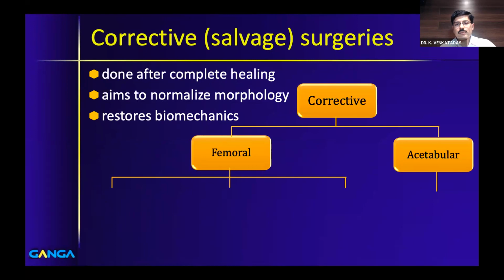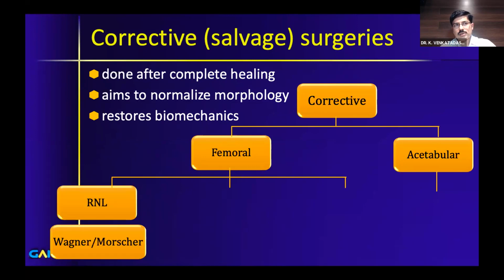So in the femur, if your neck is short, coxa breva is one of the common problems. So you do neck lengthening osteotomies. Previously people used to do Wagner's osteotomy or Mosher's osteotomy. I'm not going to go into the details of these osteotomies. This was given very well in Tachjian. But of late, now we are more commonly doing what we call the relative neck lengthening.